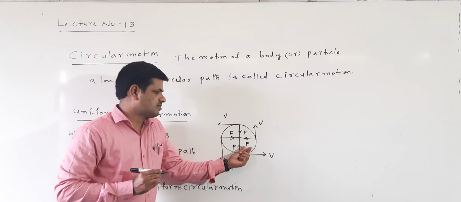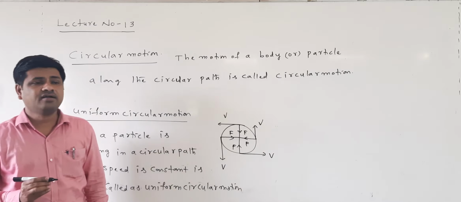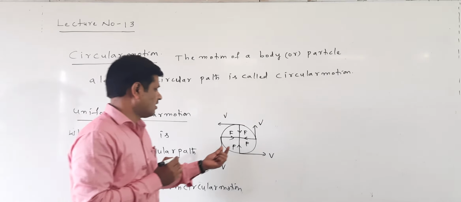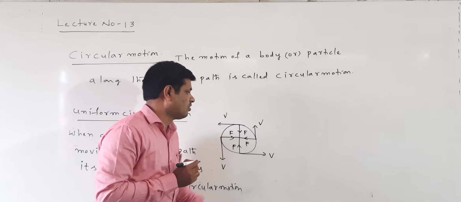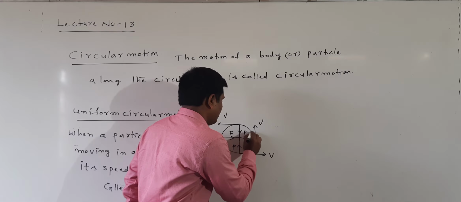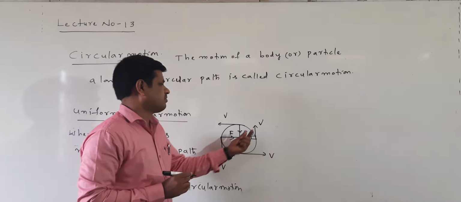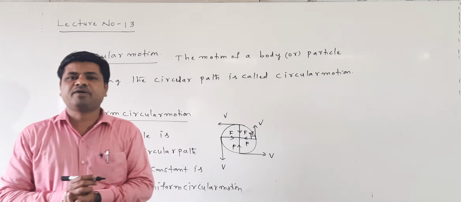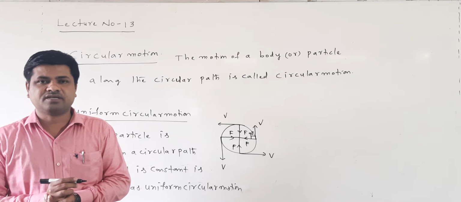This force is called the centripetal force. This centripetal force always acts perpendicular, that is at 90 degrees, to the direction of the velocity.